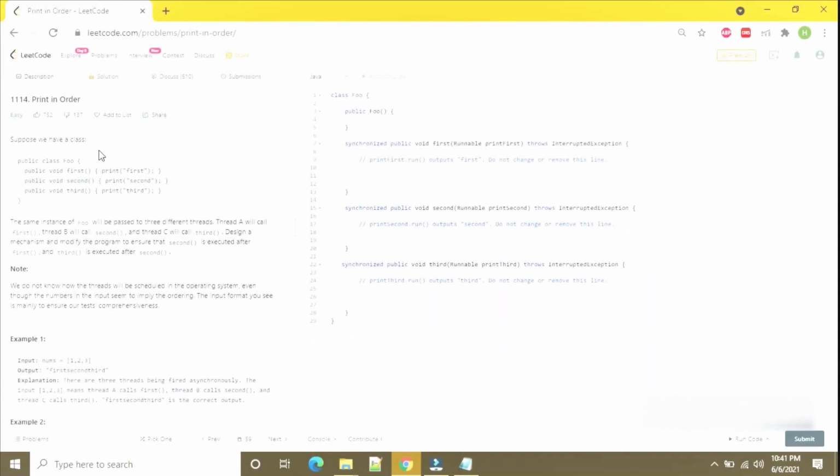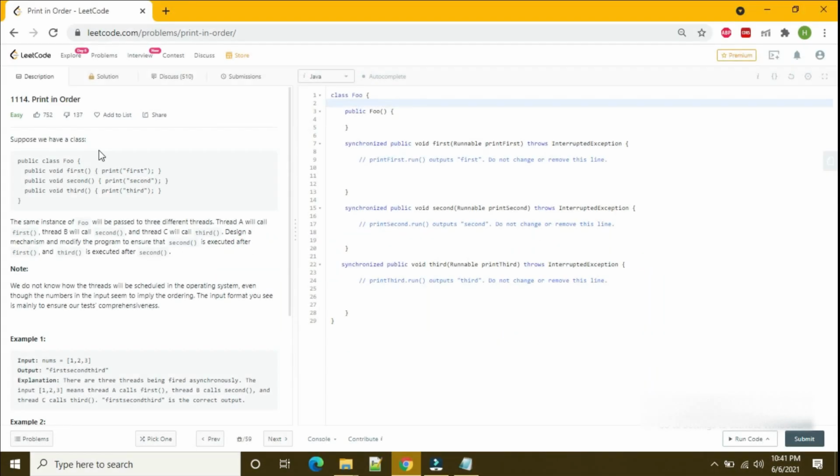Guys, so we will solve this problem today. Print in order. They have given us a full class and three methods: first, second, and third. The description says the foo instance will be passed to the three threads. Thread A will call first, B will call second, and thread C will call third.